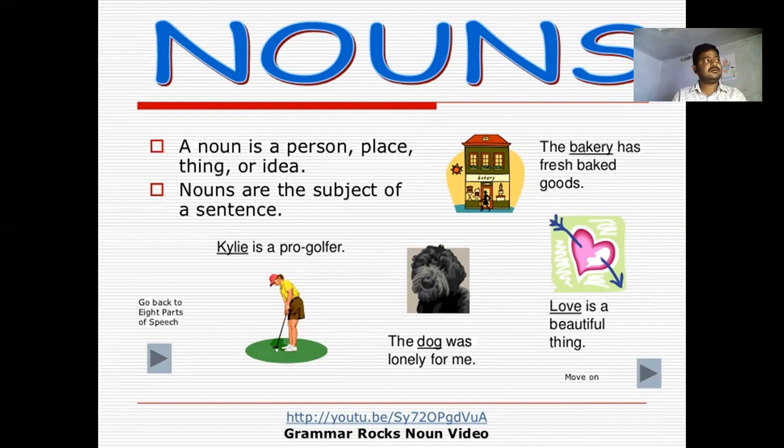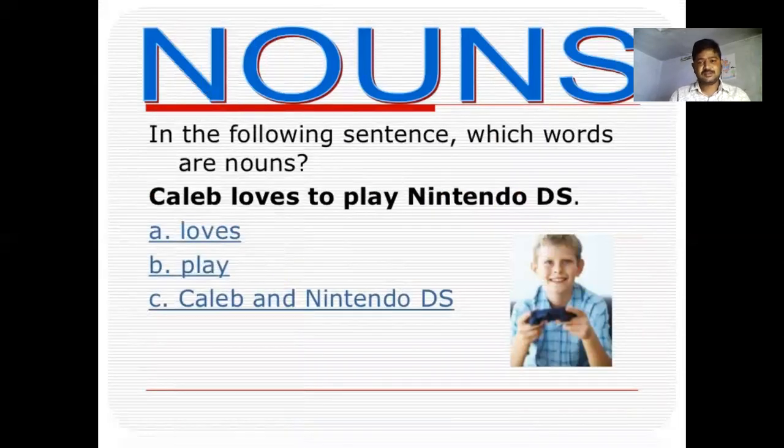It can be treated as a noun. Nouns are the subjects of the sentence. We'll go through a detailed description and some clear examination of the noun, and you may follow and try to find the answers. In the following sentence, which words are nouns? Try to identify. Caleb loves to play Nintendo DS.